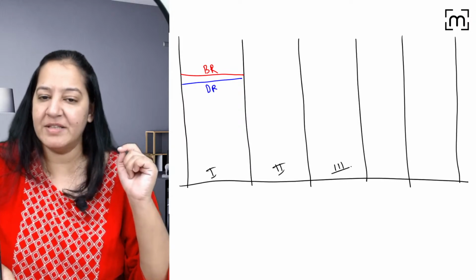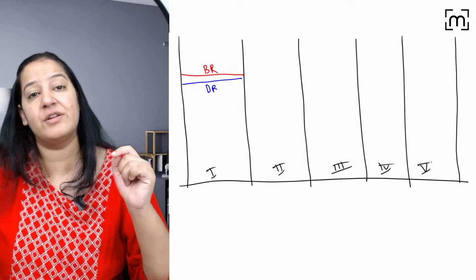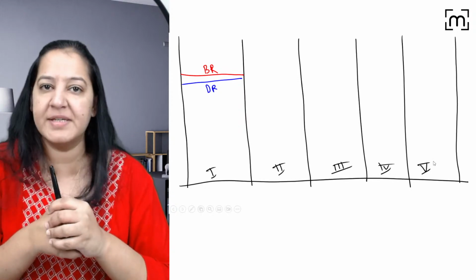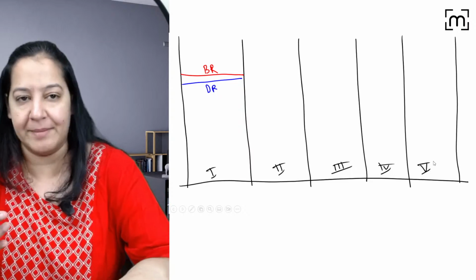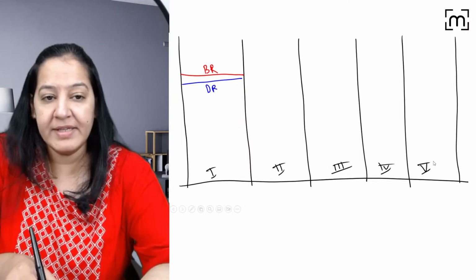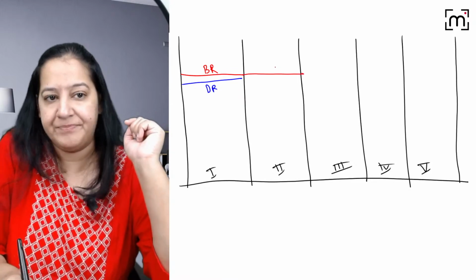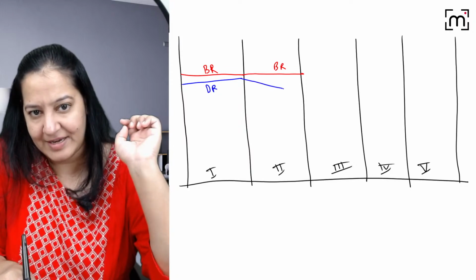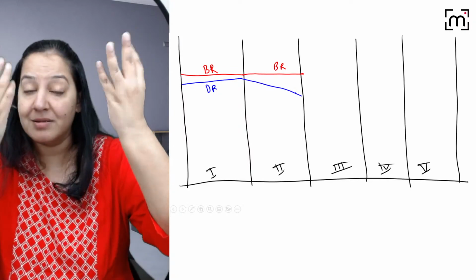I'm repeating the same thing again and again so that it fits in your permanent memory. You can write a theory question also in your university exams and you should be able to solve all the MCQs. What happened in stage 2? In stage 2, birth rate is still high, but death rate started declining. So just decline the death rate. So population is expanding. See the expansion.